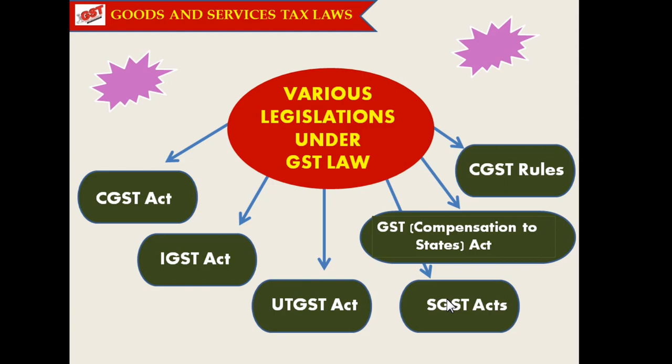Like that, each state has its own enactment of GST laws. There is a special legislation called the GST Compensation to States Act. This act is meant for compensating the loss of revenue because of the introduction of the new legislations of GST.